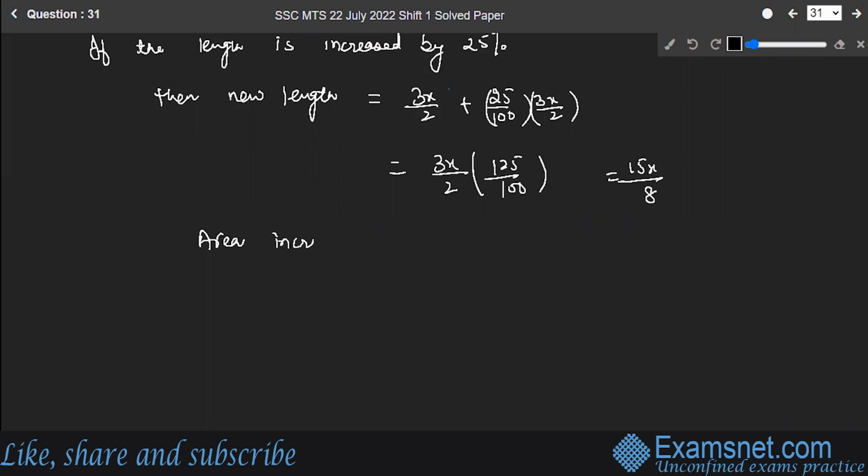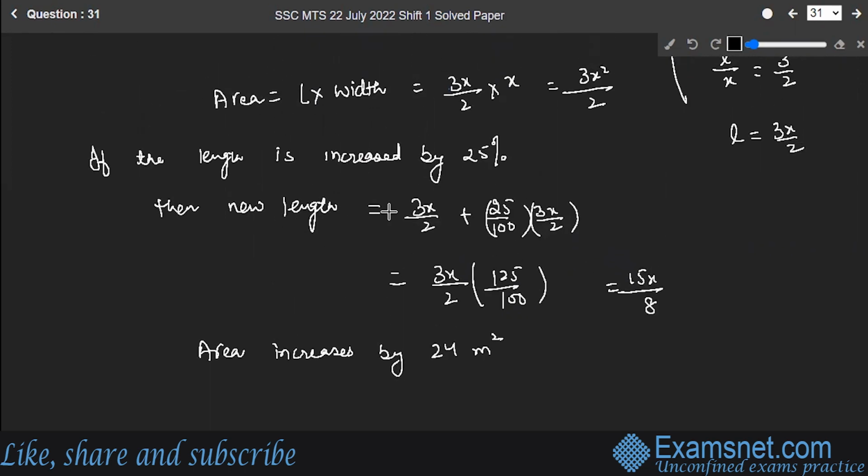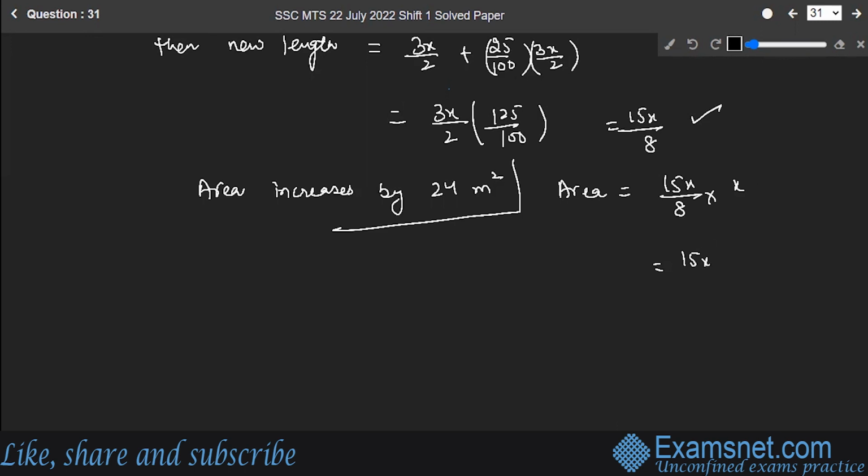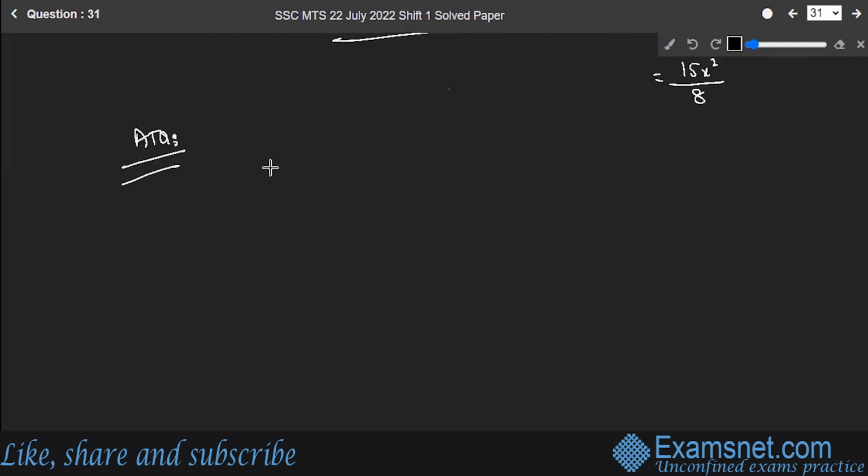Also, area increases by 24 meter square. That means the difference between the new and the previous area. When the length was this much, what was the new area? It is length into width, and the width was x only. So 15x square upon 8. According to the question, new area minus initial area.